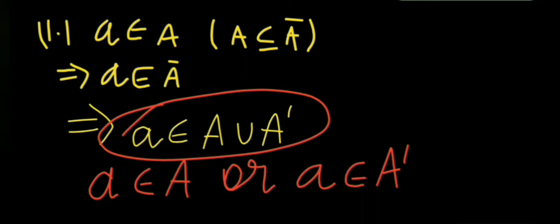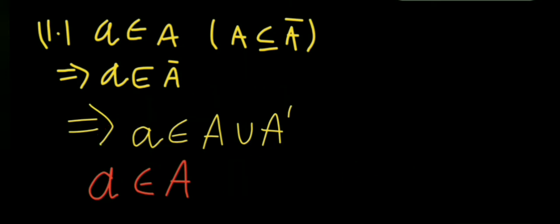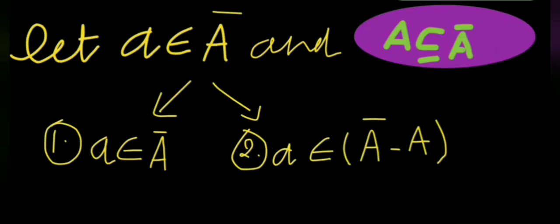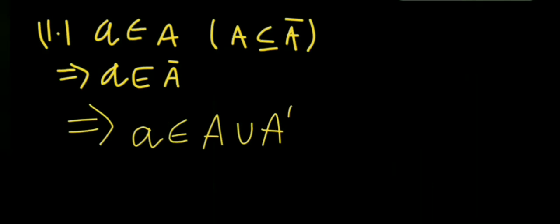That is, a must be contained in one of them. Here we have a belongs to A, so a belongs to A union A prime. So the first case of part 1 is done, in which we have seen that if a belongs to A closure, then a belongs to A union A prime.